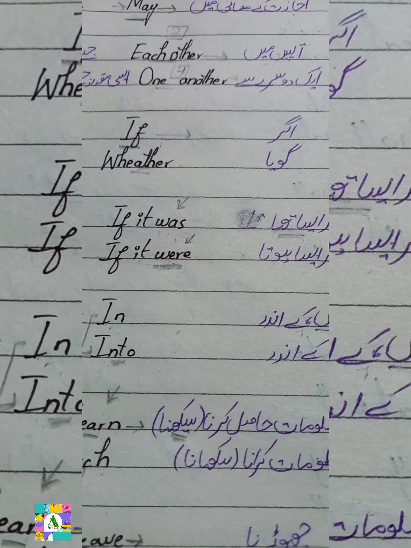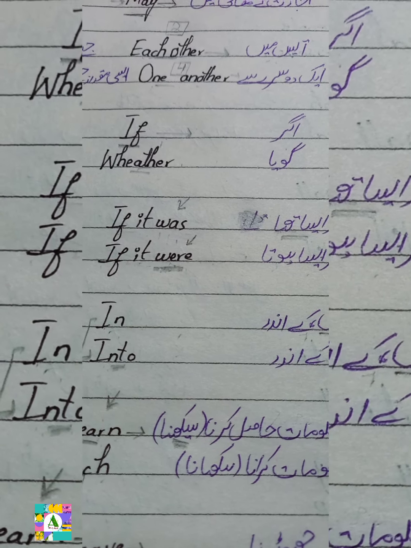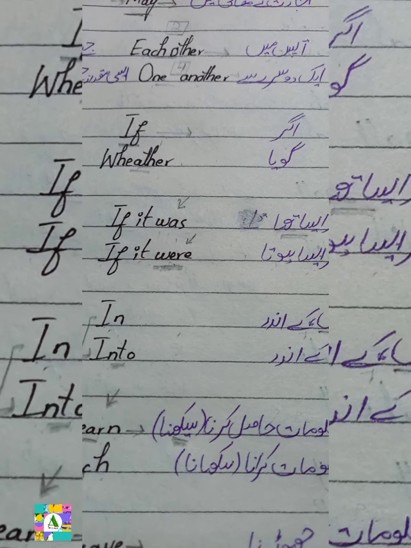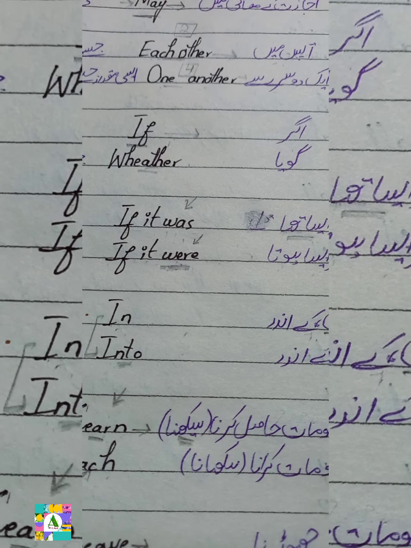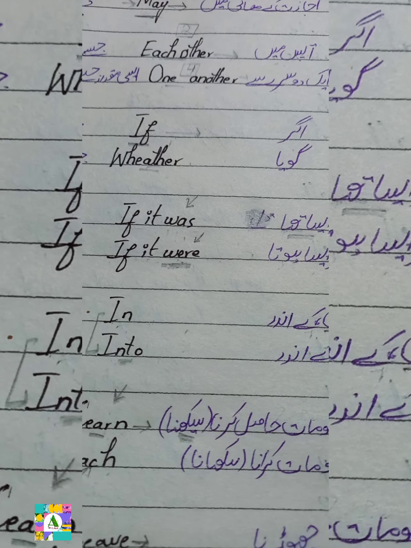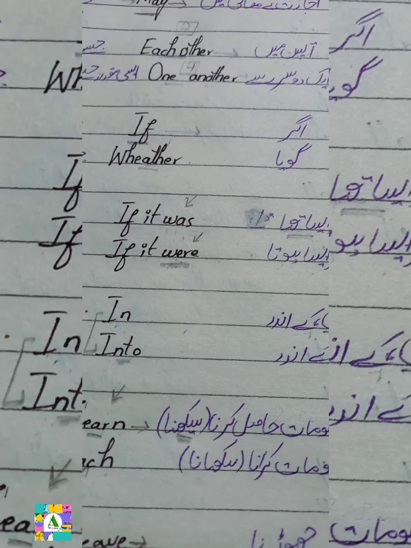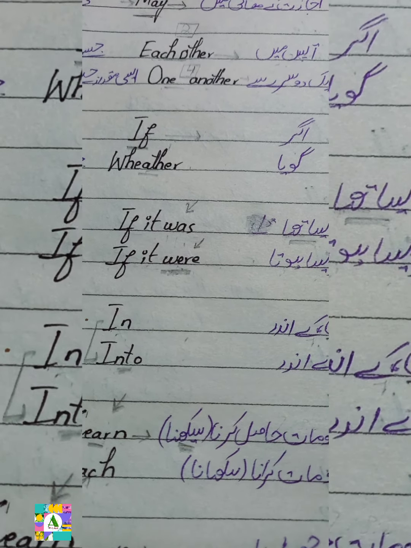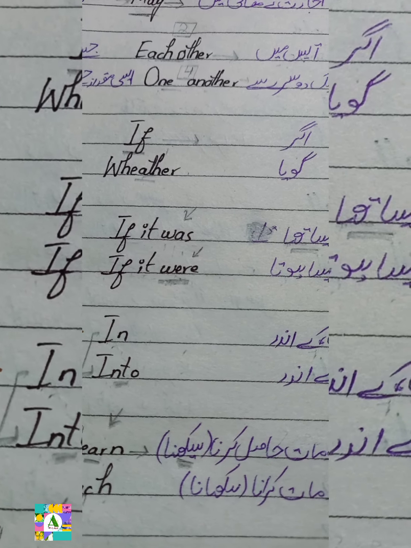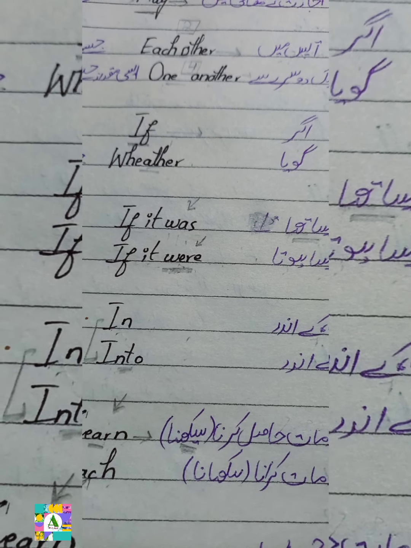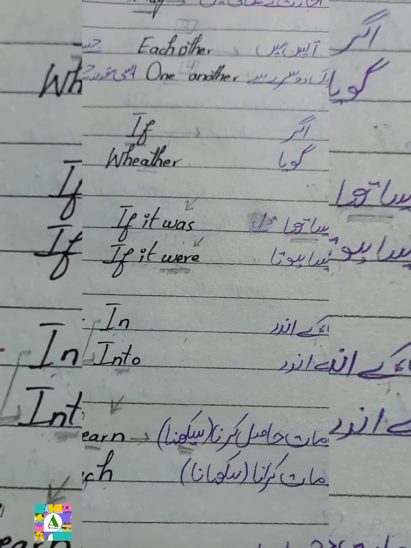First of all, you have to listen, you have to understand, then you have to speak and write. Before that, the first step of learning English is you have to just read first. When you read, then you will have words to write and words to speak. Keep this in your mind.